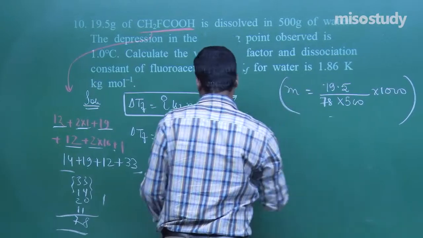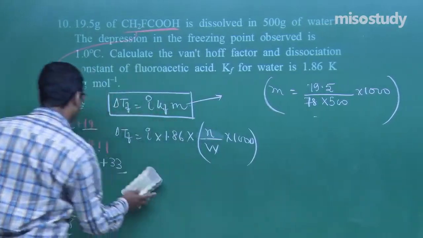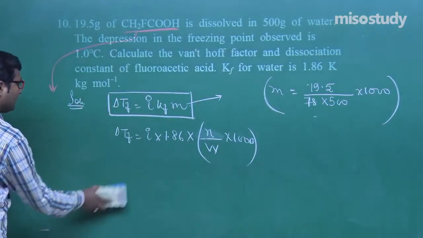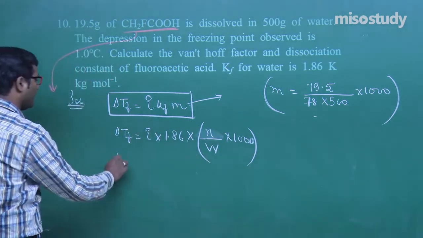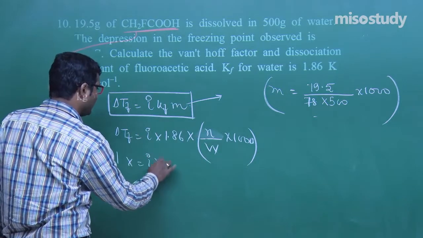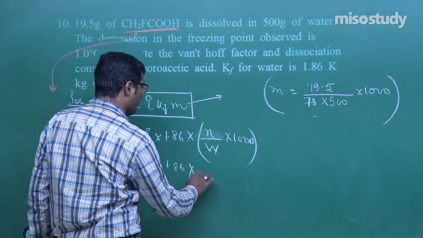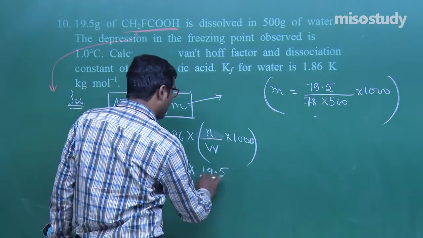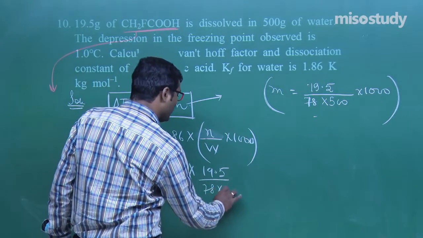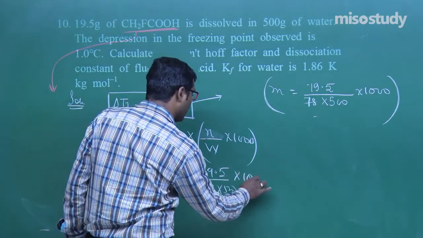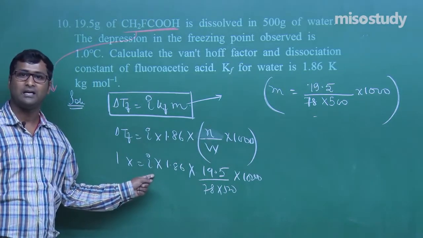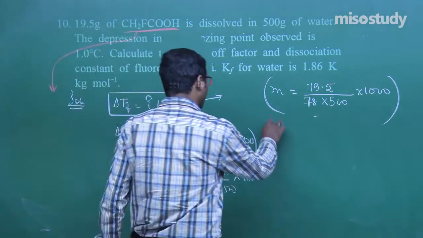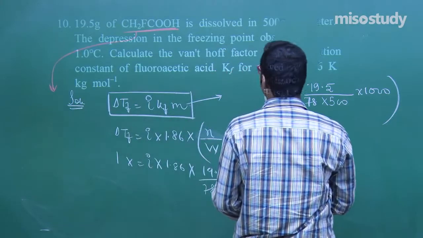The overall molality. Now if I put this value here, the depression in the freezing point is given as 1 degree, put 1, that is i into 1.86 multiplied by 19.5 upon 78 into 500 into 1000, my friend. Then definitely after solving we get the value of i. Now let's move to the next one. What is given here again?